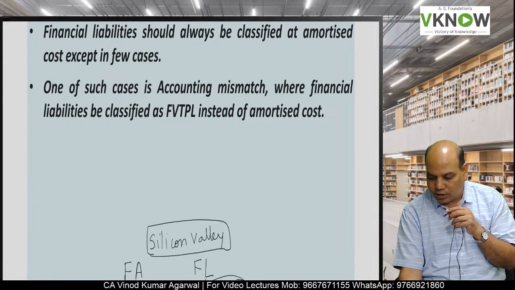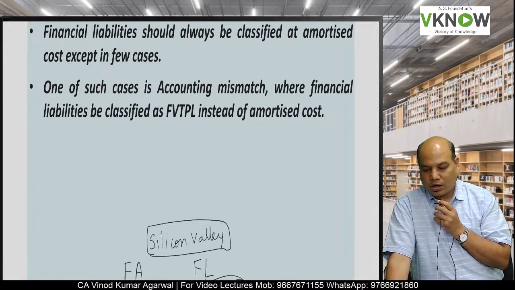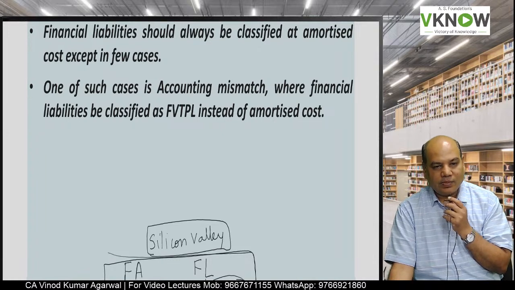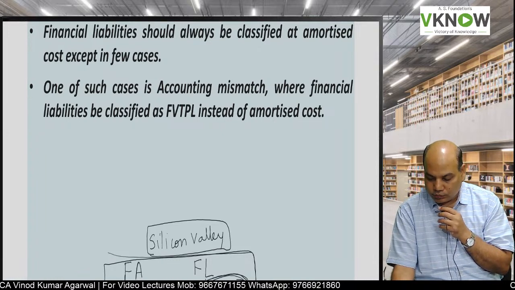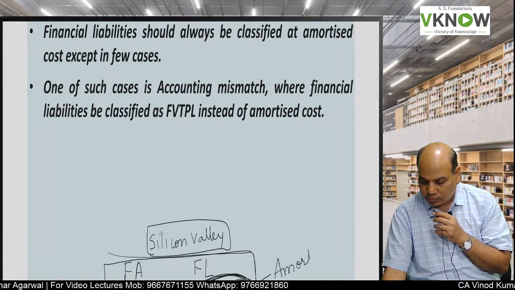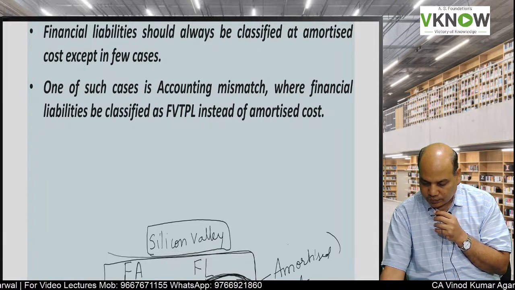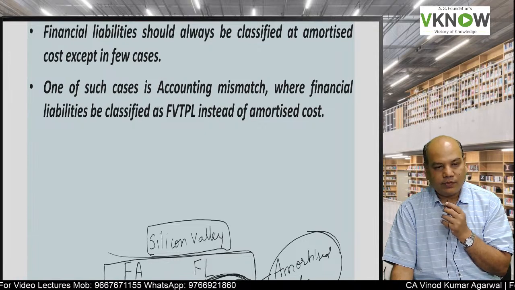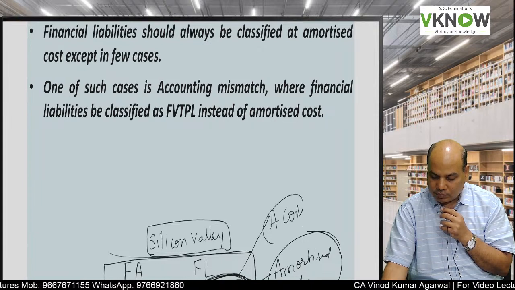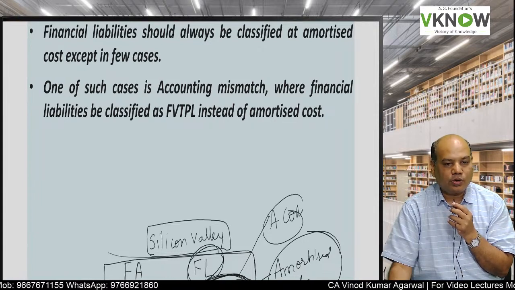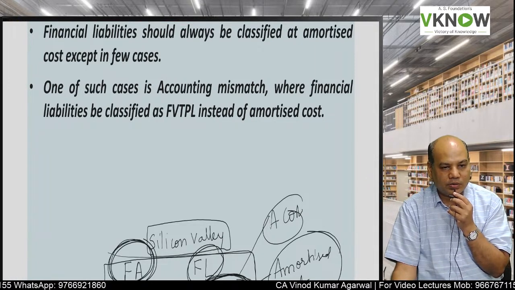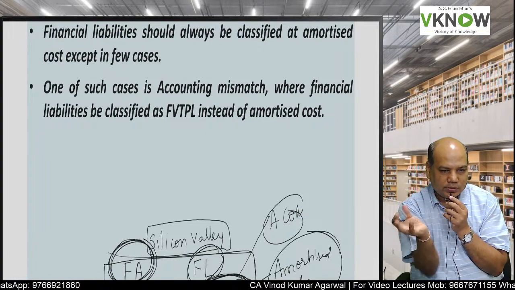So there is an accounting mismatch, an asset liability mismatch. If they follow amortized cost for the financial liability, then the fair value change of the liability will never go to P&L account, but the change in fair value of the asset will go to P&L account. So P&L account will fluctuate.